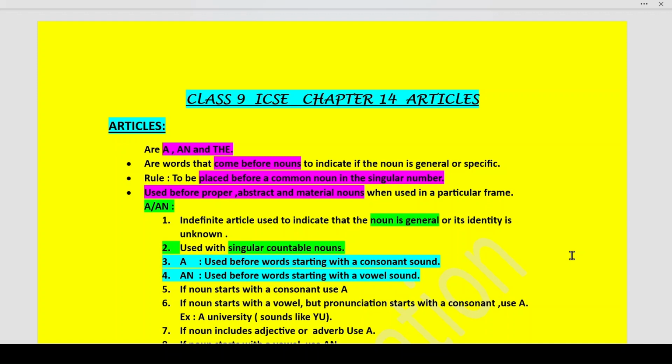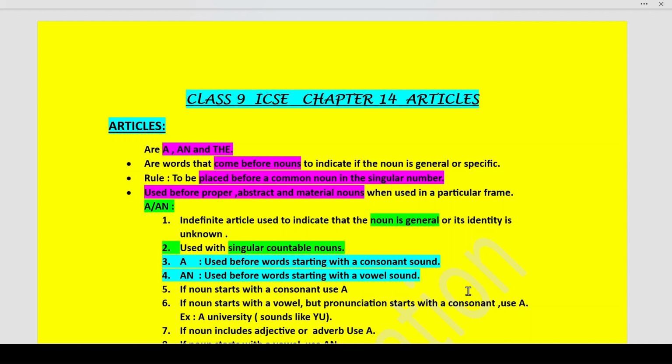Now, where do we use a and where do we use an as the indefinite article is what we will study. Now, uses of a and an. A is used before words starting with the consonant sound and an is used before words starting with the vowel sound. Now, students, you all know what consonant sounds and vowel sounds are. We have 5 vowels, A, E, I, O and U. These 5 alphabets are your vowels.